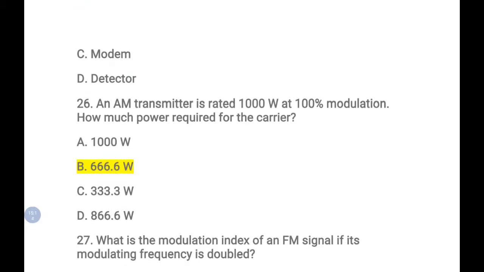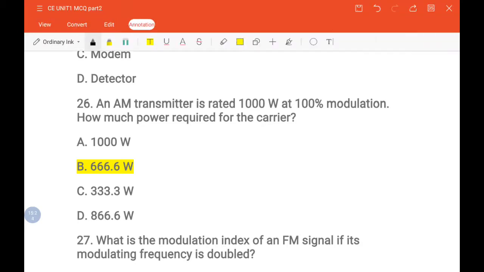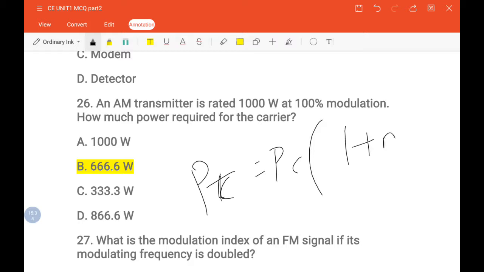And again there is a problem. An AM transmitter is rated 1000 watts at 100% modulation. How much power is required for the carrier? They are asking about the carrier power here. We know very well that the total power PT is equal to carrier power PC into 1 plus m squared, the modulation index squared, divided by 2. This is the formula which relates the total power and carrier power.